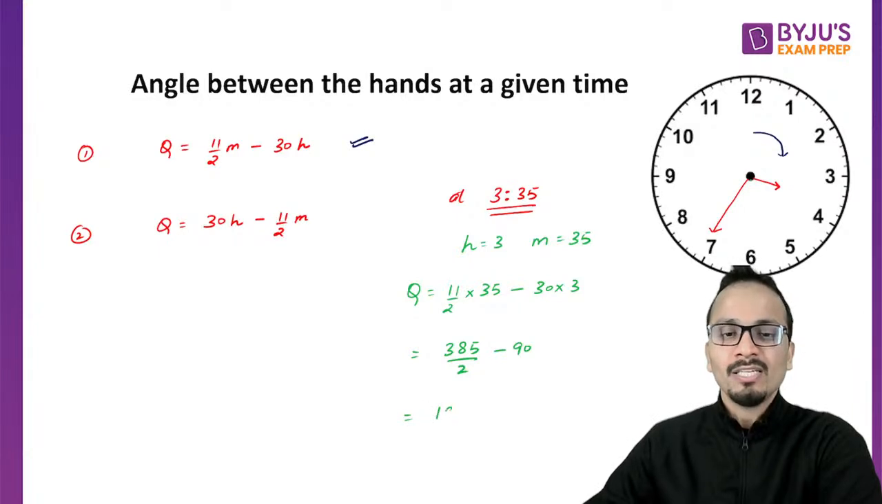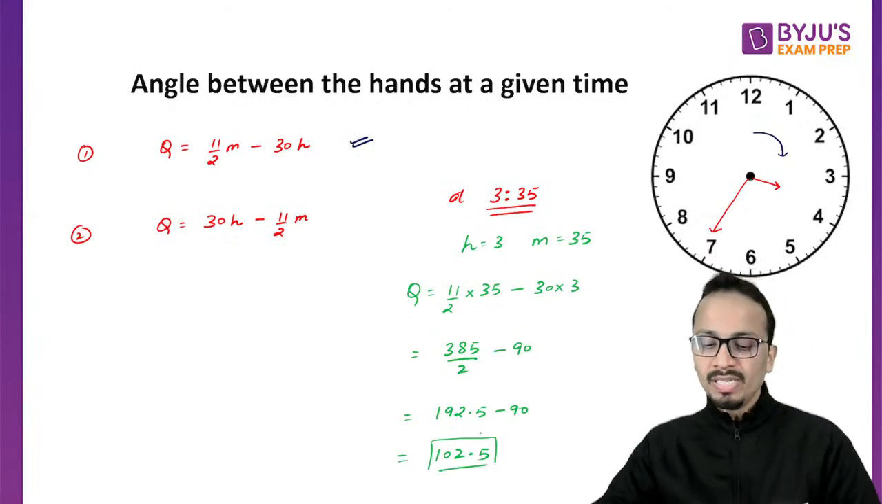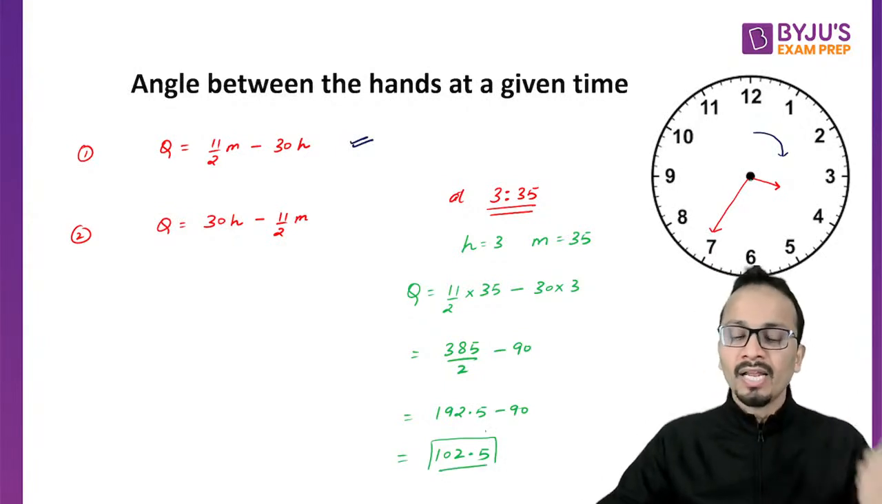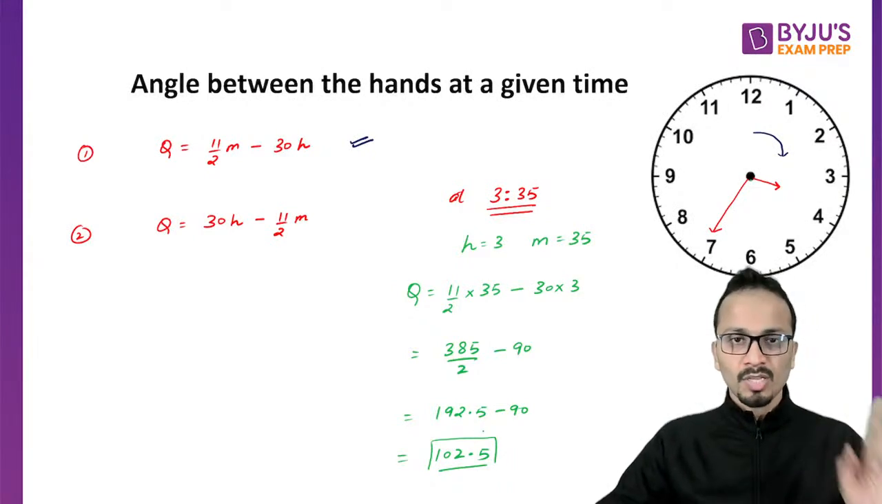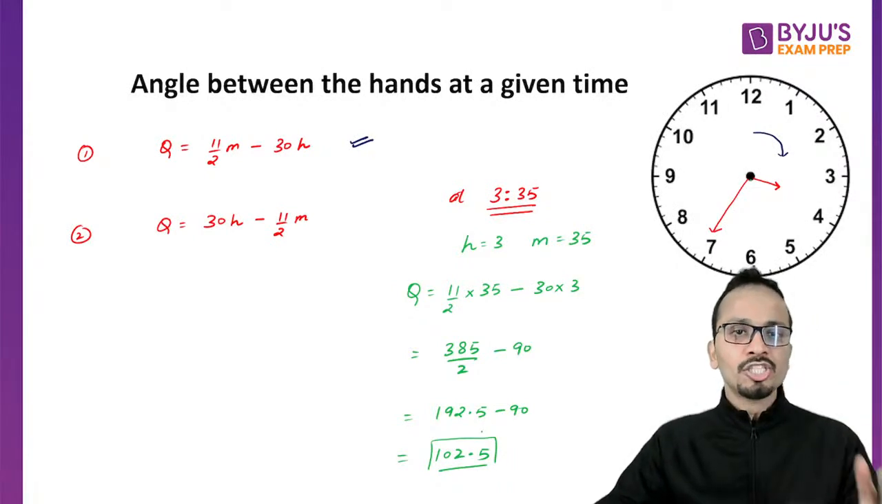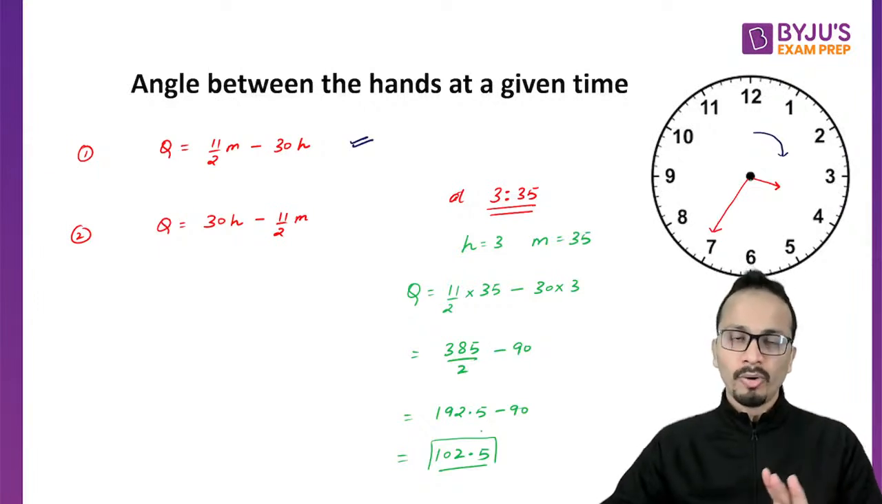So 192.5 minus 90, and the final answer will be 102.5. So 102.5 will be the angle between the hour hand and minute hand at 3:35. All right, so this is the application of this formula, right?